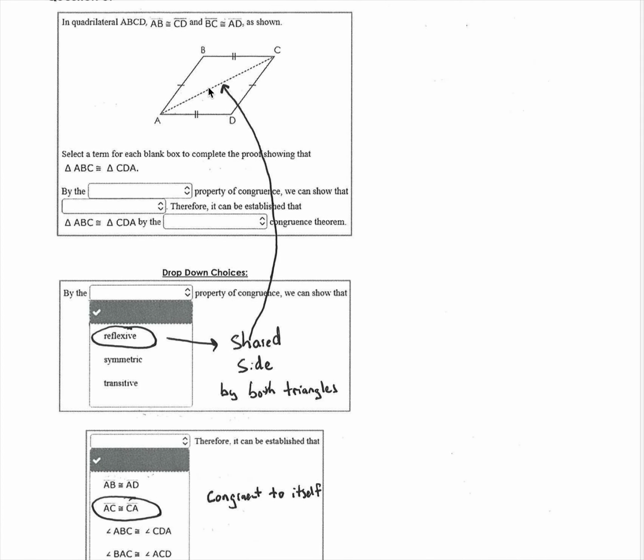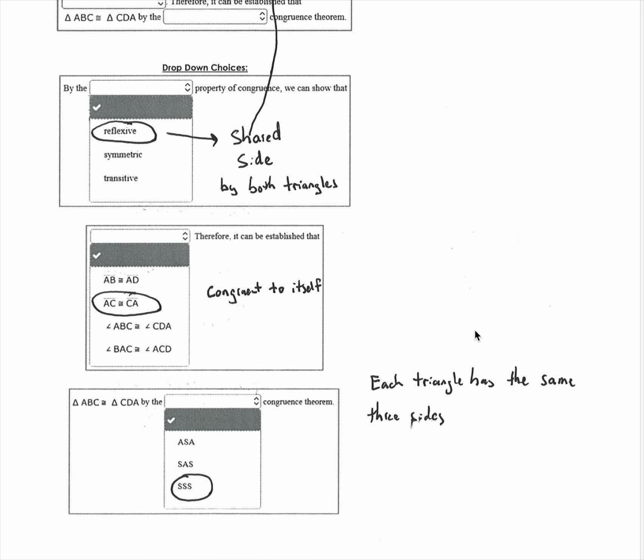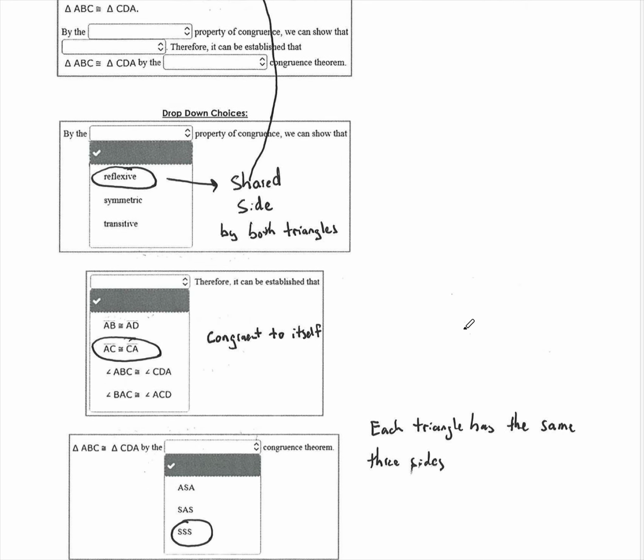It's kind of a silly thing, right? When you see this is the shared side by both triangles, that's the idea of reflexive, right? AC would equal CA. It's congruent to itself. Each triangle has a side, side, side. So we have to be able to know all the different ways.